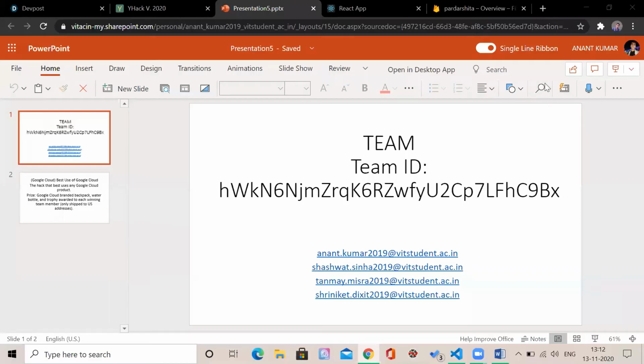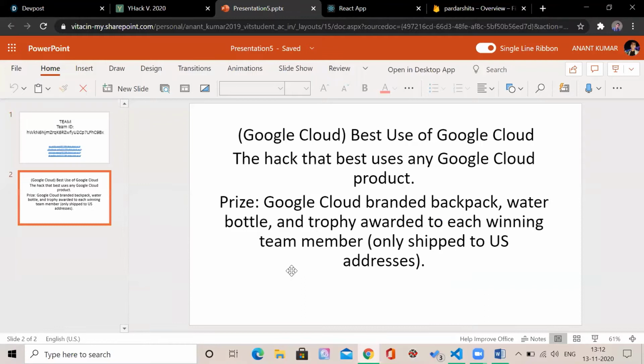So, hello everyone. We have chosen the Google problem statement, which is use of Google Cloud. And with this, we have created a web app, Pardarshita, for registering public complaints. So, let's see how it works.